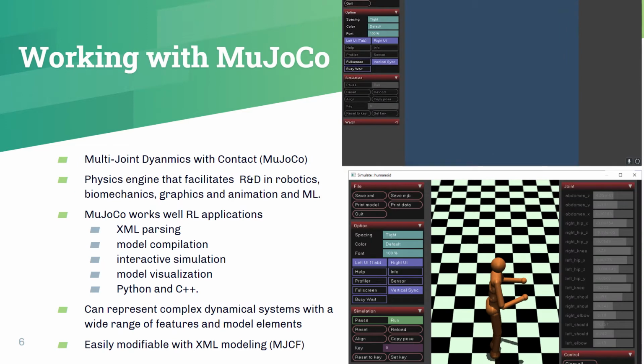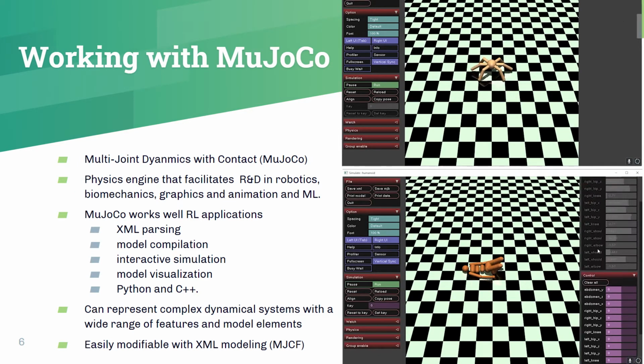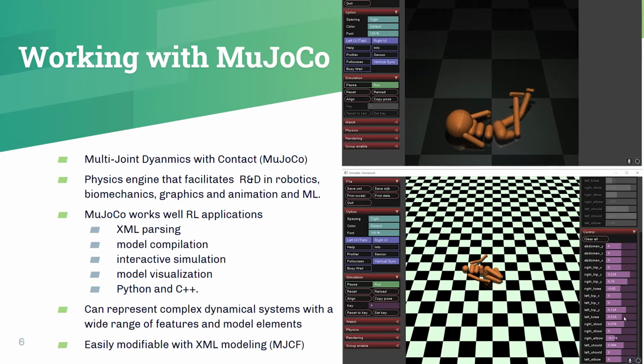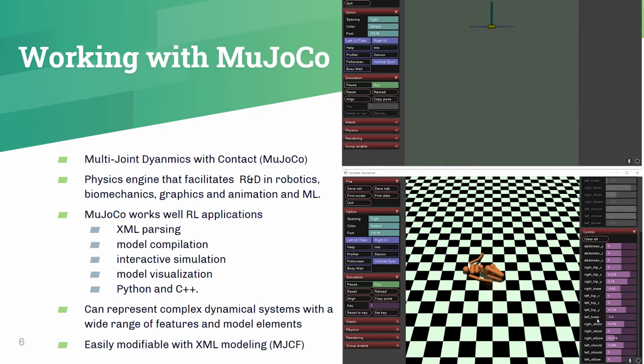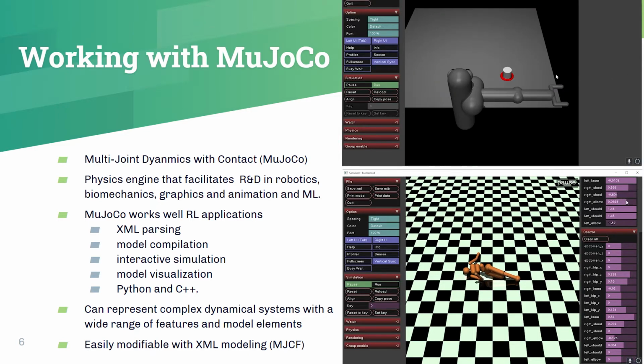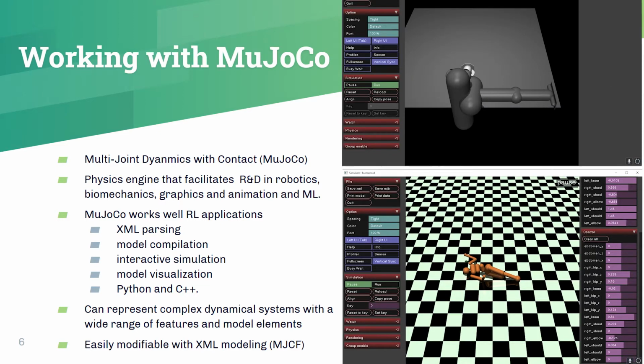MuJoCo is a physics engine that facilitates research and development in robotics, biomechanics, graphics and animation, as well as machine learning. It works well with RL applications due to the possibilities such as XML parsing, model compilation, interactive simulation, model visualization, and its flexibility in Python and C++. These models can represent complex dynamical systems with a wide range of features and model elements, which are easy to modify for the purposes needed.